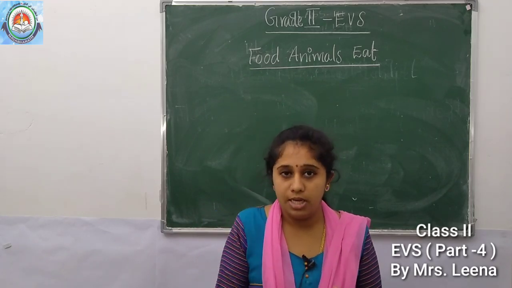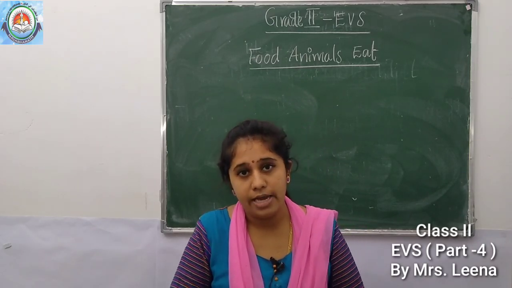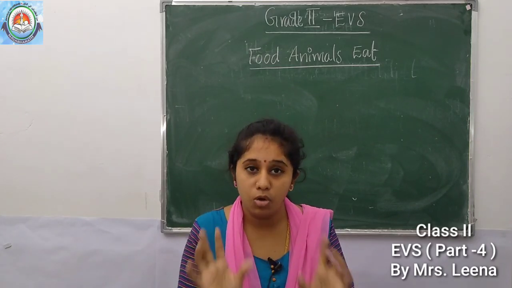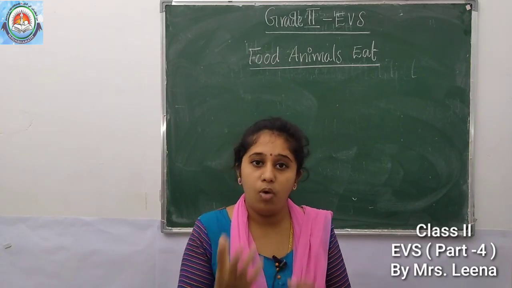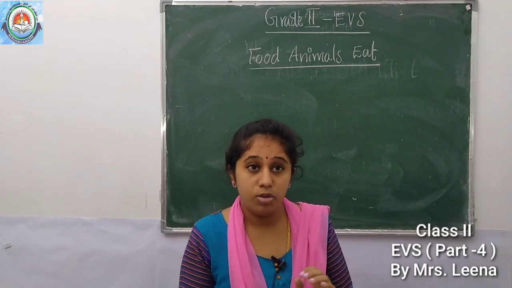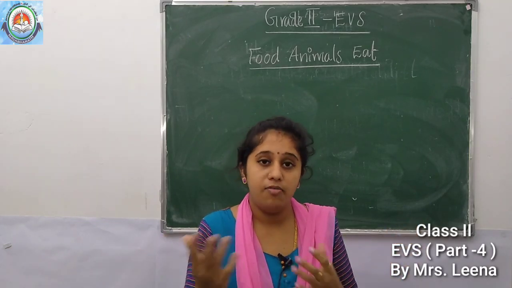So animals eat different kinds of food. In today's class we are going to learn about the food habits of animals, and also group the animals according to the food they eat.